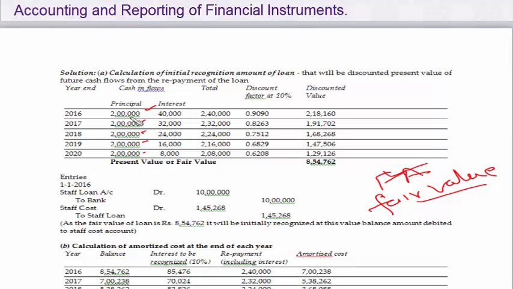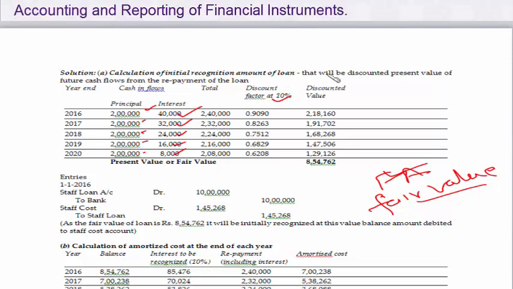It will receive interest at the rate of 4%. On the 10 lakhs, the first year 4% is 40,000, then the loan becomes 8 lakhs, then 32,000, then it becomes 6 lakhs, 24,000, then it becomes 4 lakhs, 16,000, and the last year it will be 8,000. So these are the future cash inflows that we are going to receive.